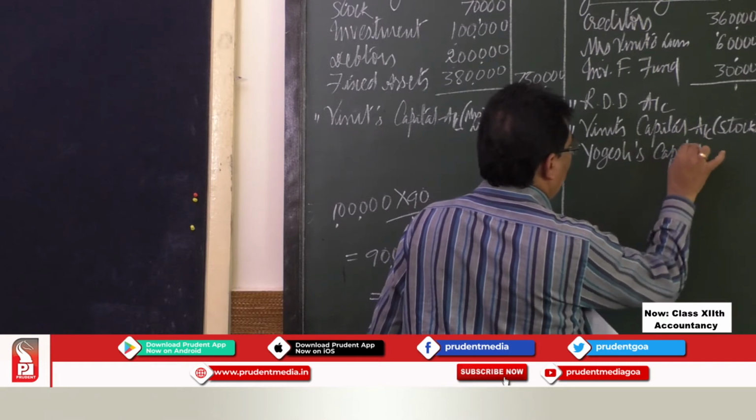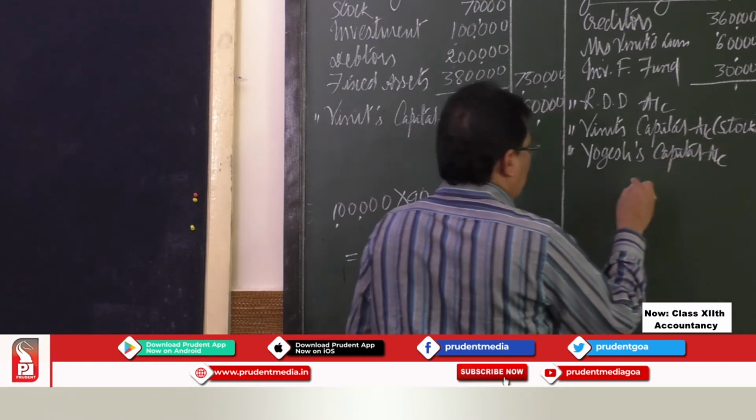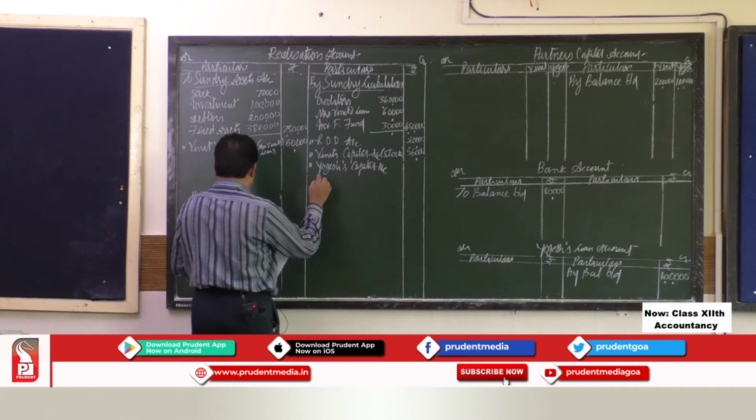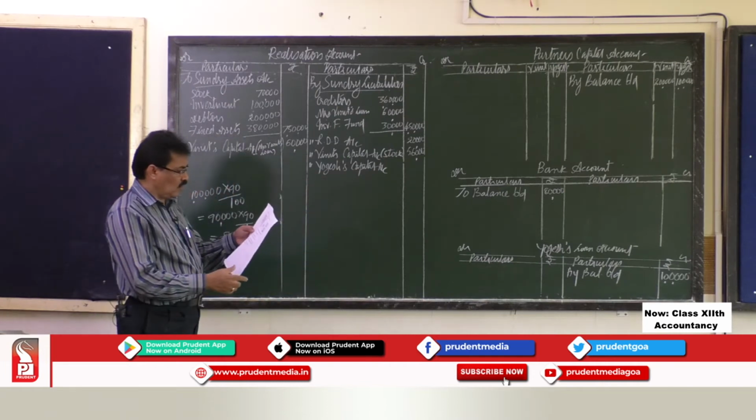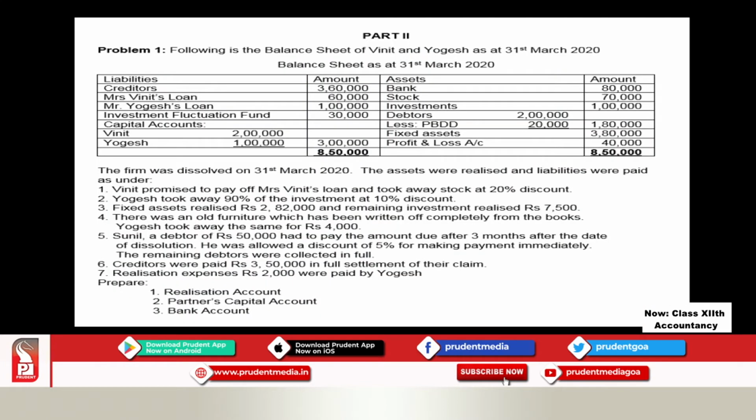He has taken one more asset. Since he has taken more than one asset, we will write it in the inner column. So, investment he took for 81,000. So, this is your adjustment number 2.